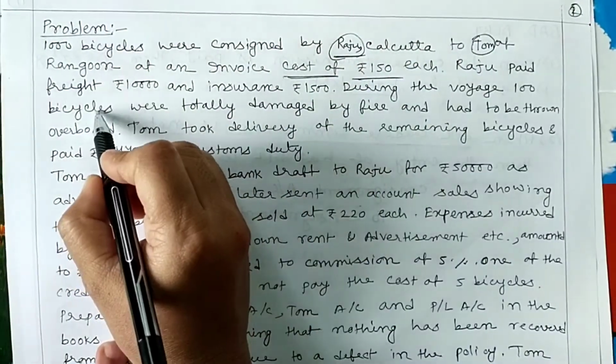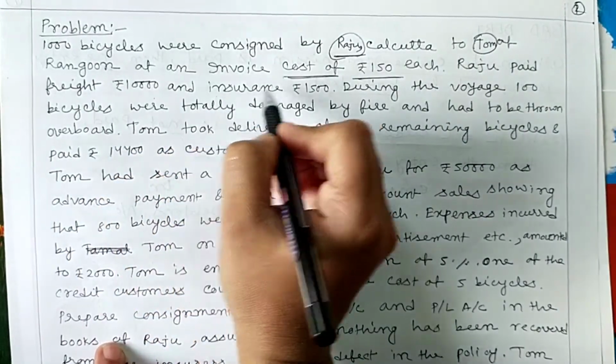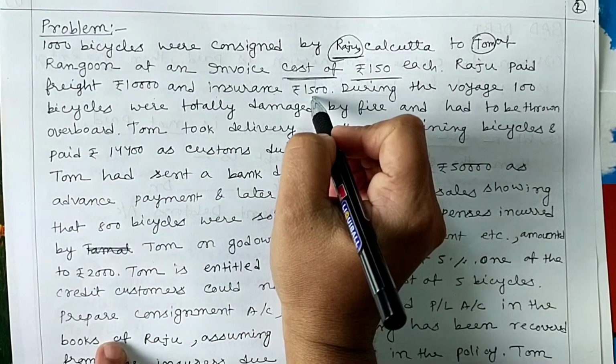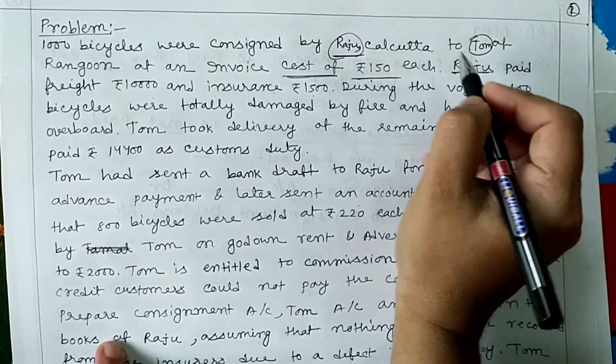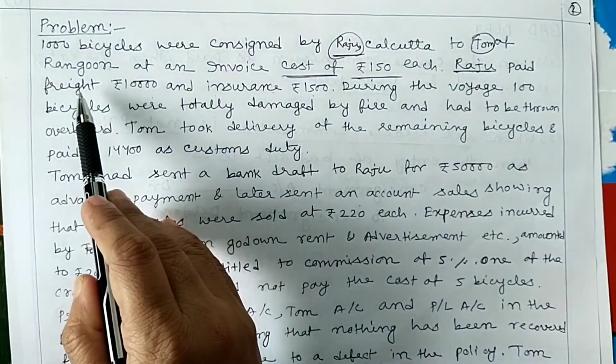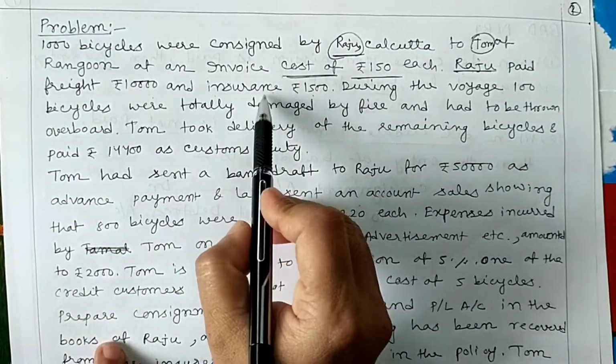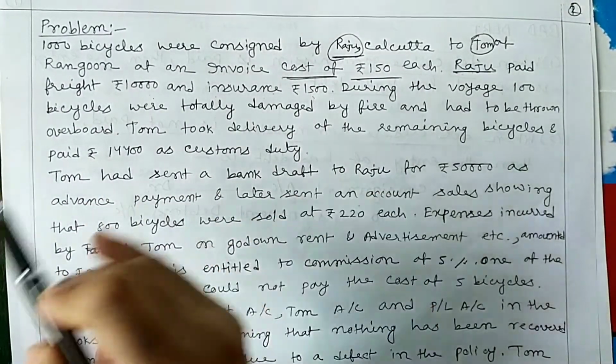Raju paid freight 10,000 and insurance 1500. So Raju means consignor. So consignor's expenses: freight 10,000, insurance 1500.